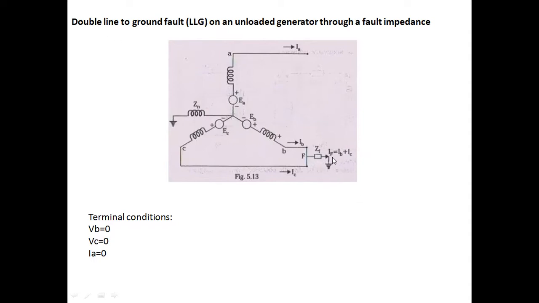Here the fault current IF is given as IB plus IC. When two lines are connected to each other, the third line will automatically be in an open condition, giving an unsymmetrical fault. Here the third line, that is A, is kept open, hence IA becomes 0. VB and VC are 0 because both are shorted together and grounded. These are the terminal conditions.